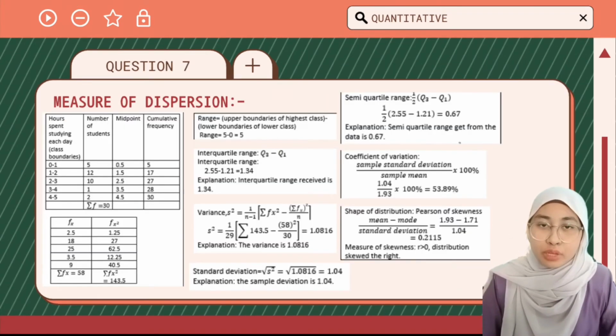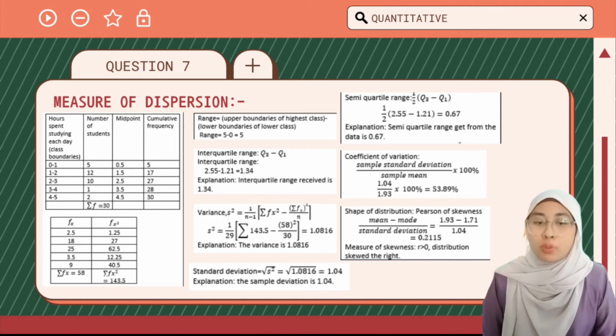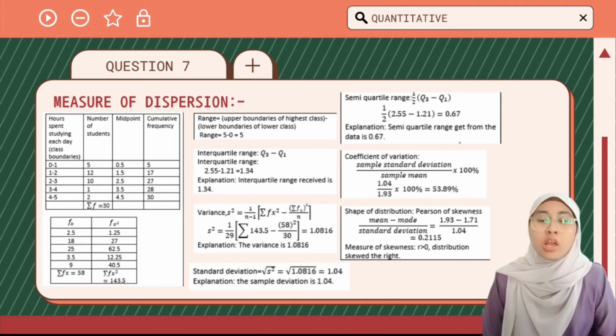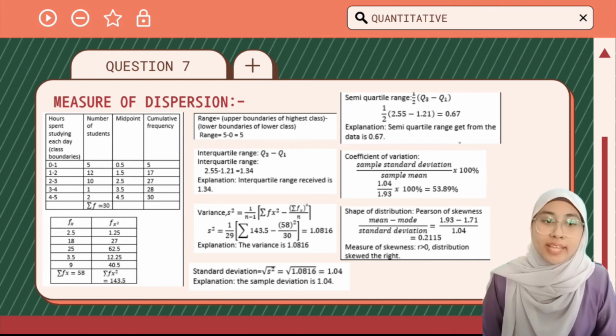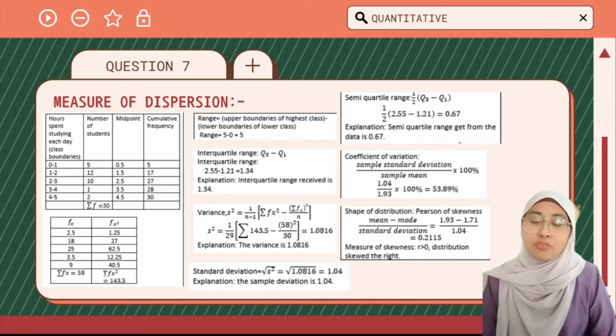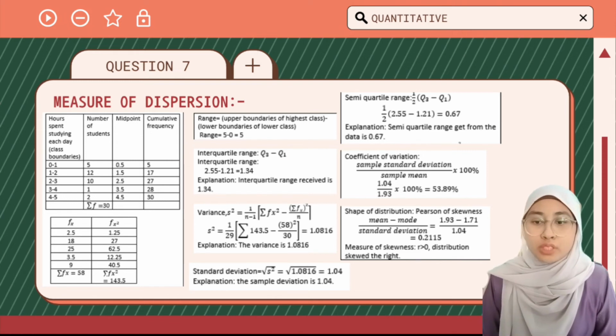The range of the data for this question is 5. Meanwhile, the interquartile range we receive is 1.24. Furthermore, the semi-quartile range we get is 0.67. Variance is 1.0816, and the standard deviation we calculate is 1.04.